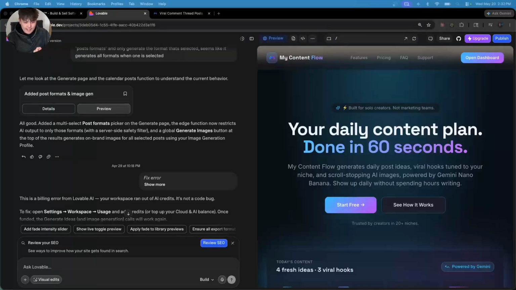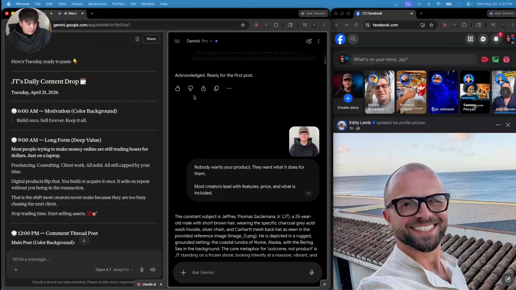helped me generate an app idea, validate that idea, and helped me build it using prompts that I could copy and paste into Lovable. So essentially what this is, this process.